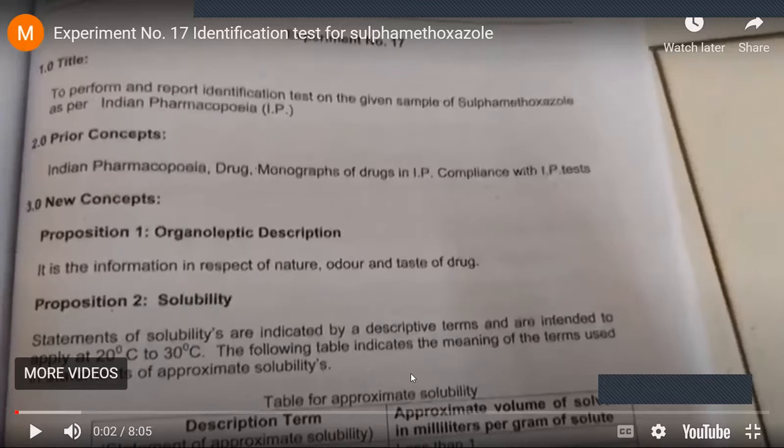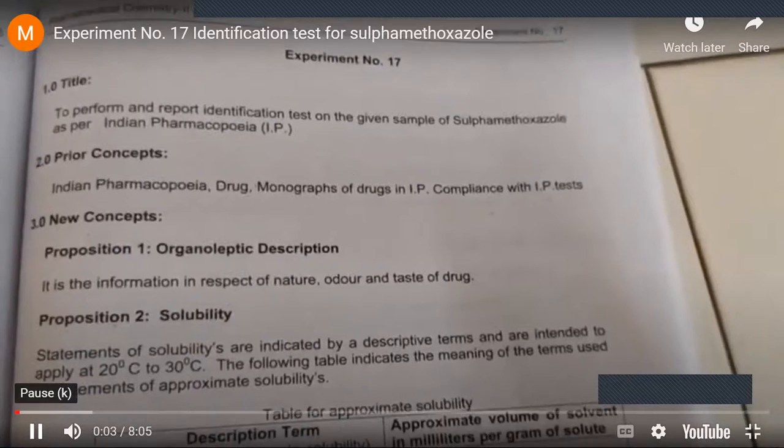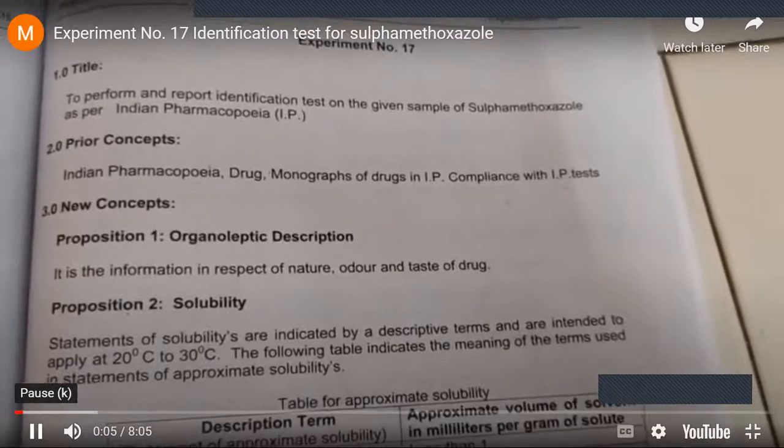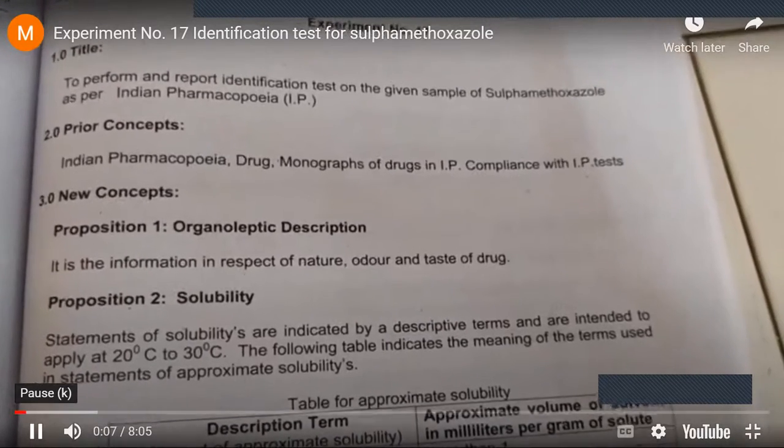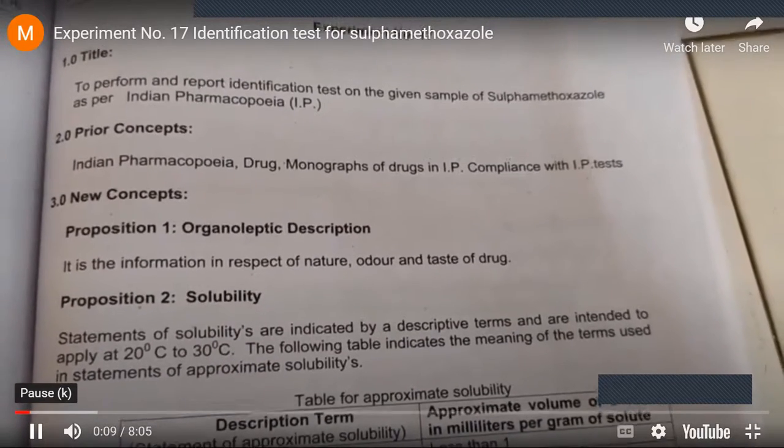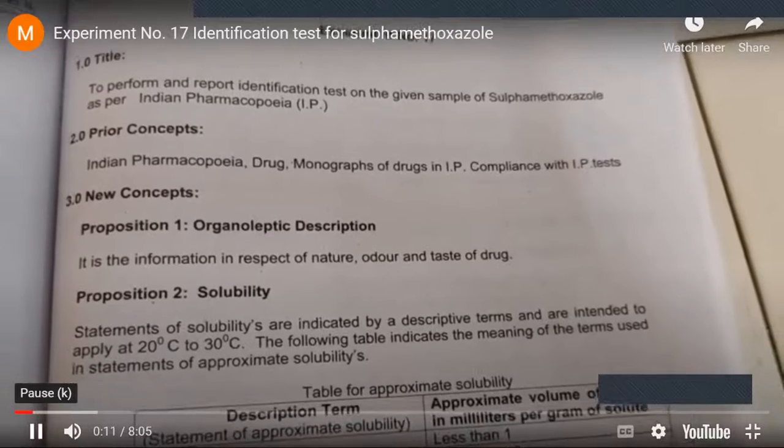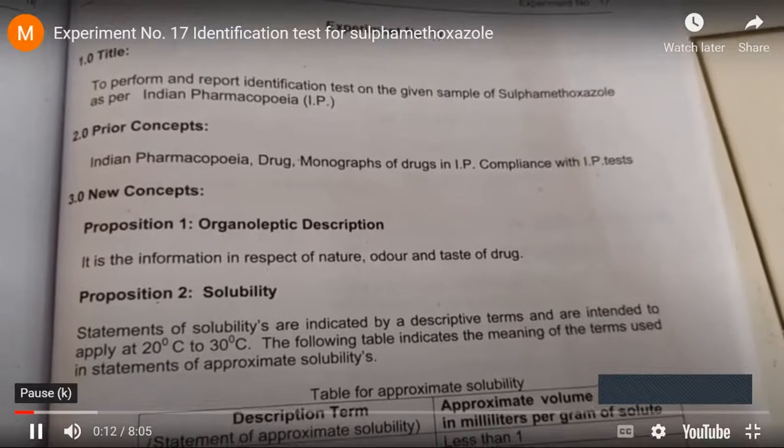Yes, ma'am. Okay, here we have to see how the identification test of sulfamethoxazole was performed. Today we are going to perform experiment number 17, to perform and report identification tests on the given sample of sulfamethoxazole as per IP.